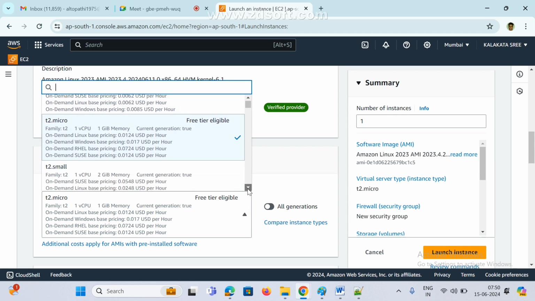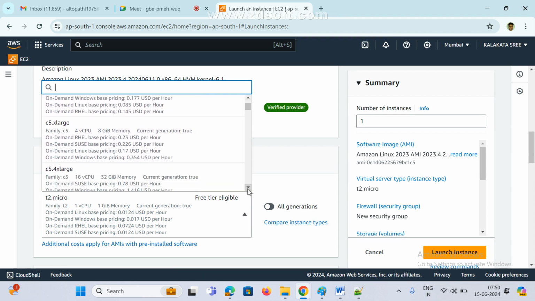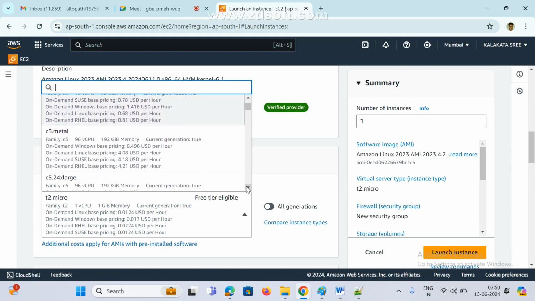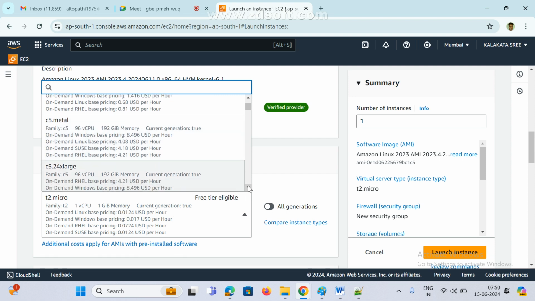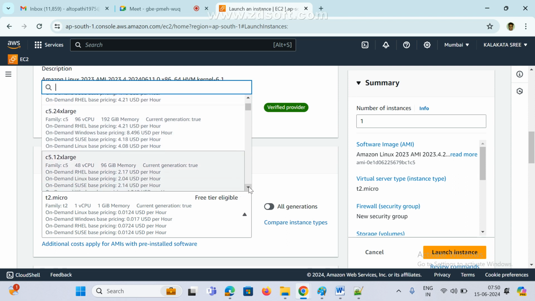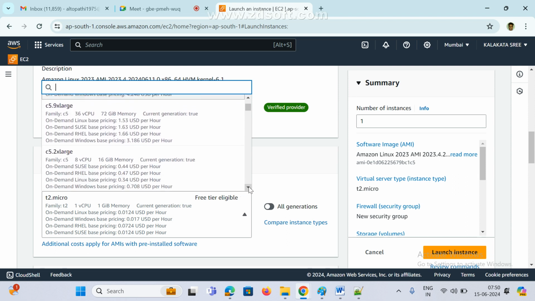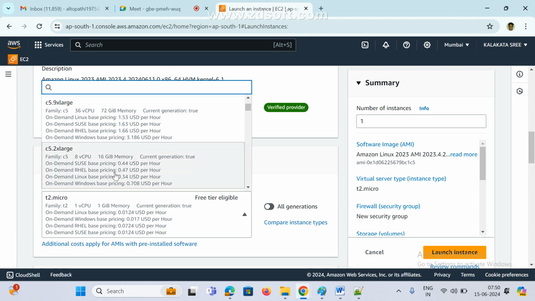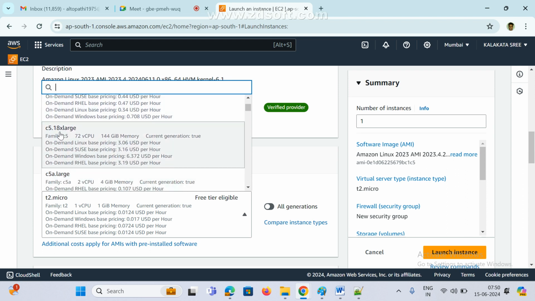Now if you go down, there are many options available. We can select at least this one, C5 9xlarge, 32 64. That is, see here, 192 GB memory and 96 CPUs. This is heavy cost. Okay, current generation true, this is what they use. Based on your requirement, based on the project, we have to use it. At least remember something, at least 16 GB and 8 CPUs. See here, C5 2xlarge and C5 18xlarge. See here, 114 GB memory and 72 CPUs.